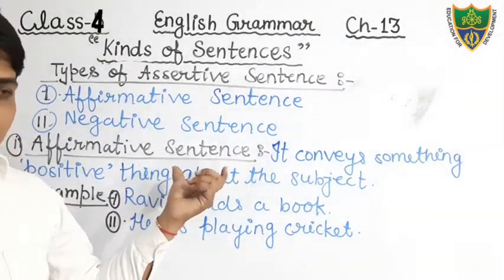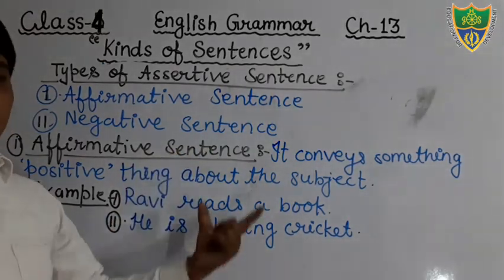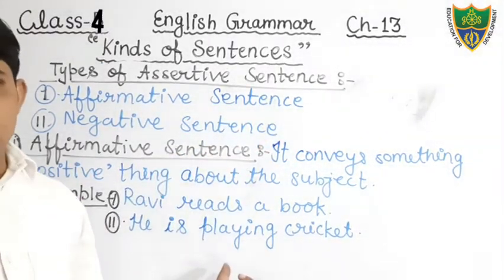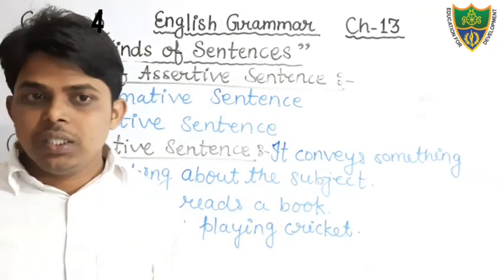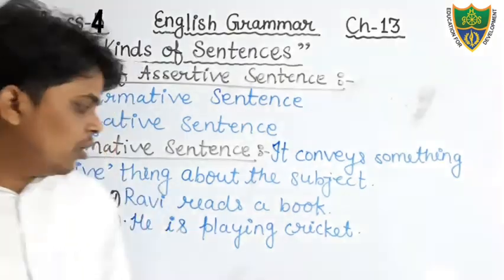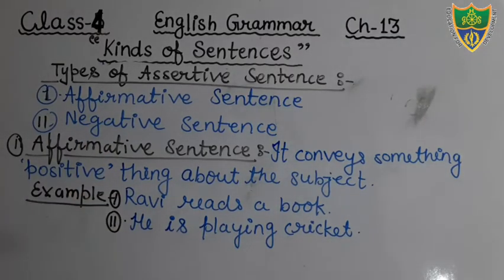Assertion is written in affirmation. Affirmation is positive. Positive is yes. There is no negative word. Okay, students, so just write down what is affirmative sentence. Affirmative sentence always conveys some positive things about the subject. So just write down the examples: Ravi reads a book. He is playing cricket.